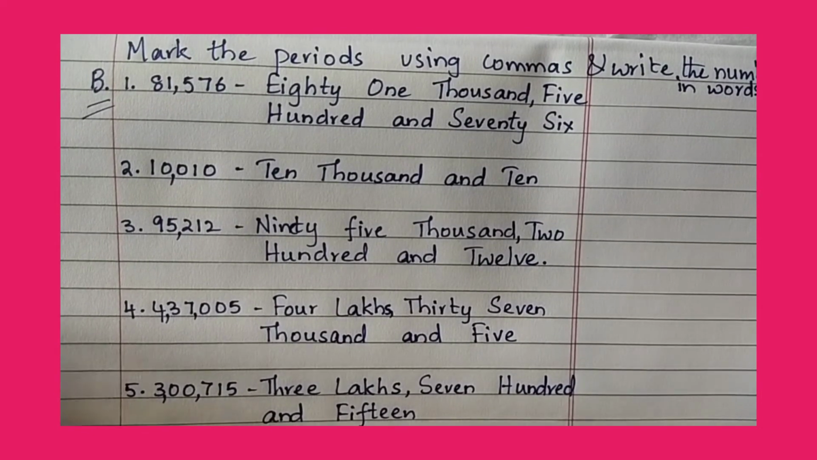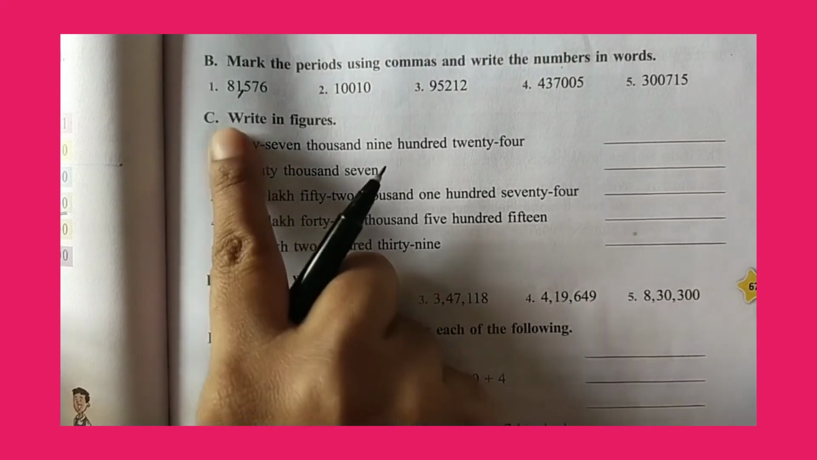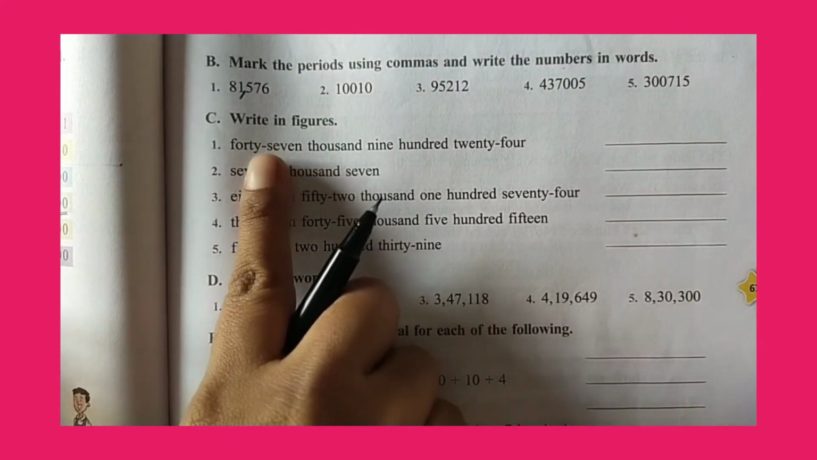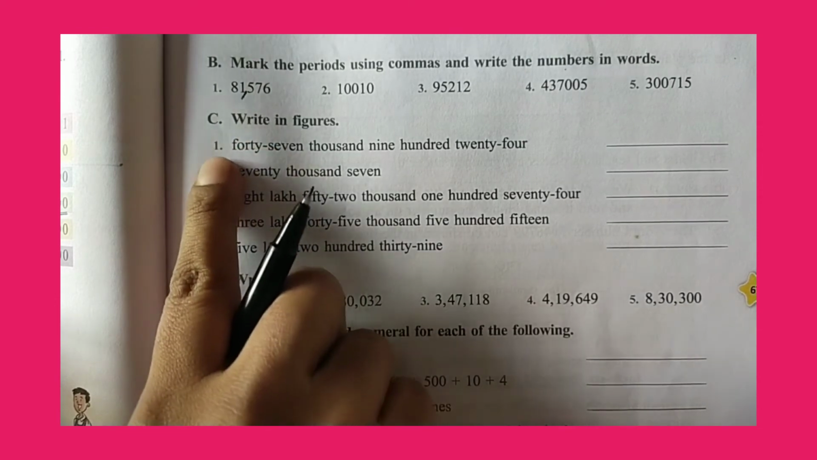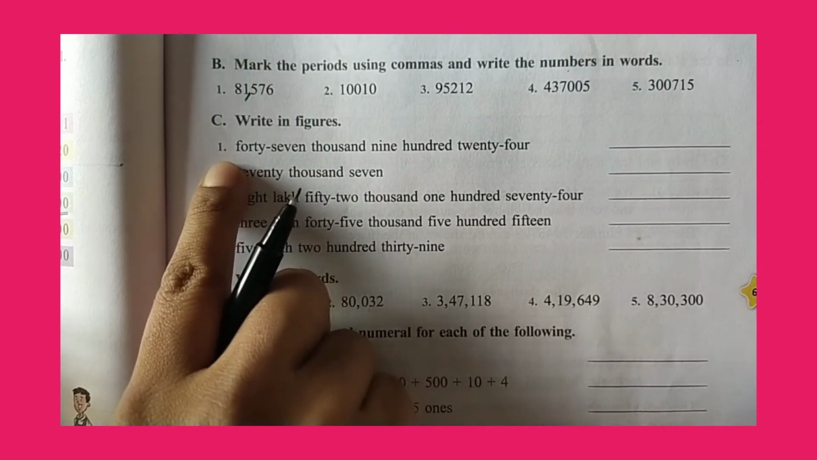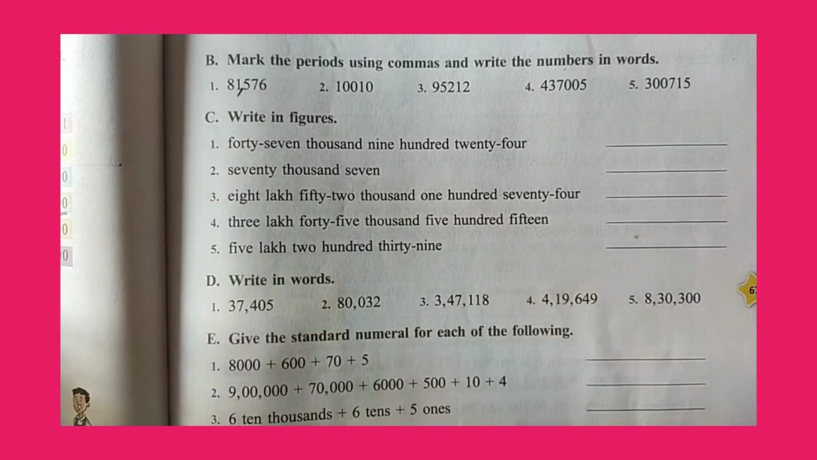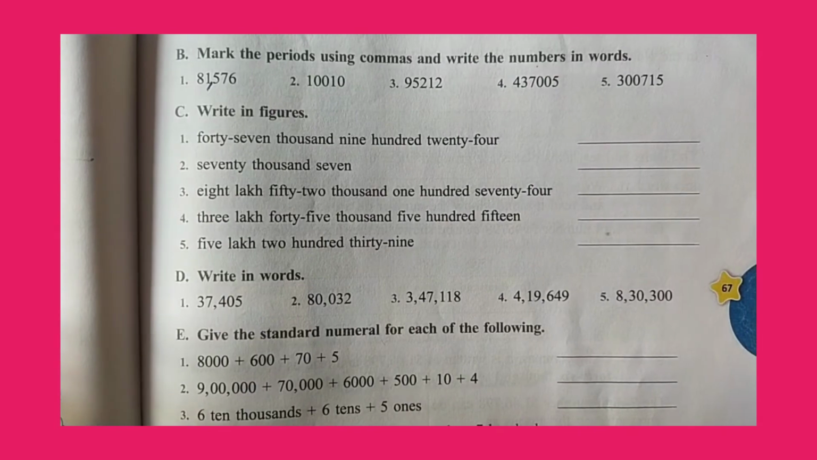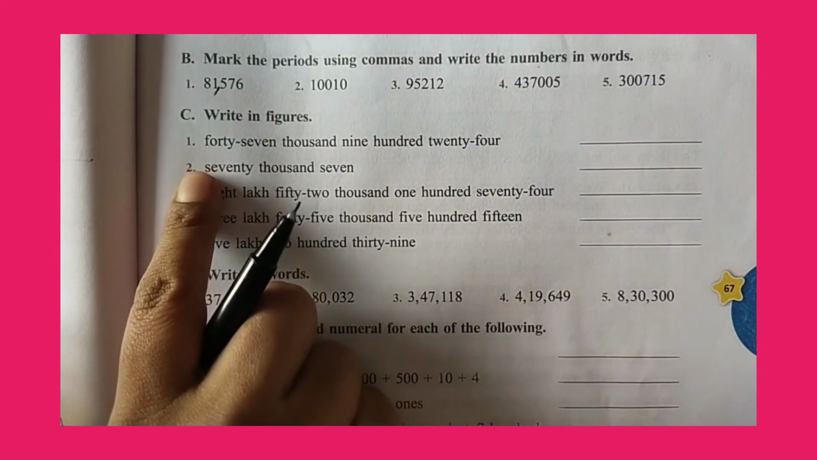Fine. Next, write in figures. So here you have to write in figures. They have given the number names. You have to write the figures. Come on, read the first question in section C. Take out page number 67. Read the first question in the C bit.